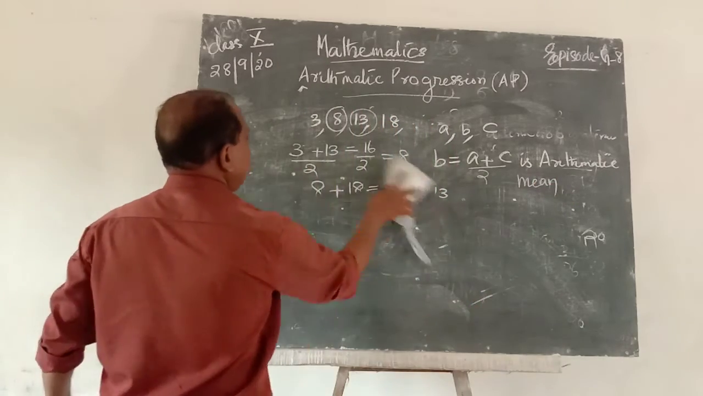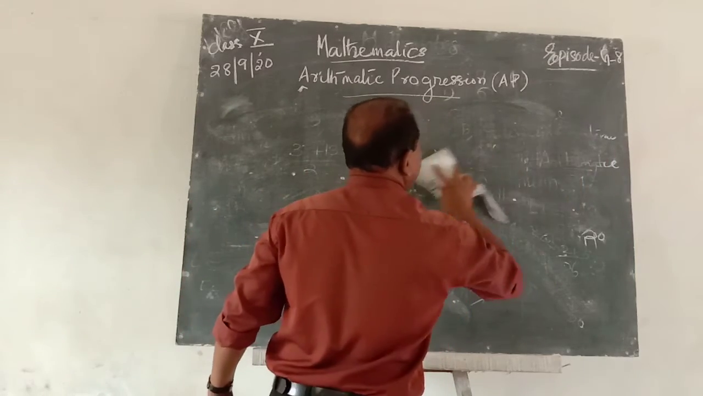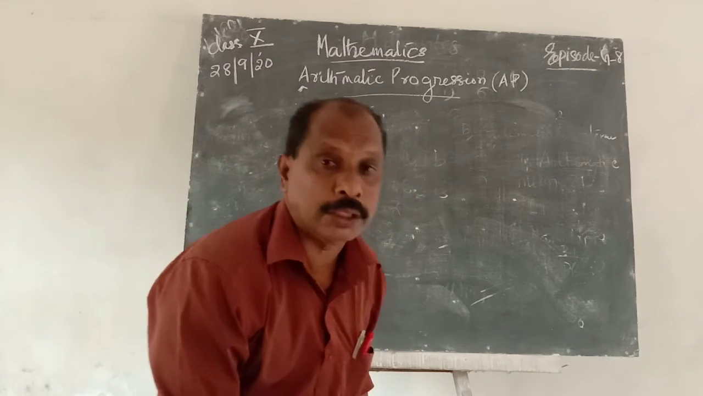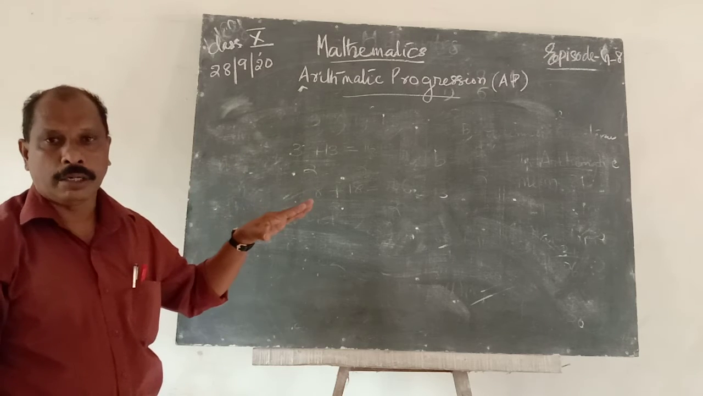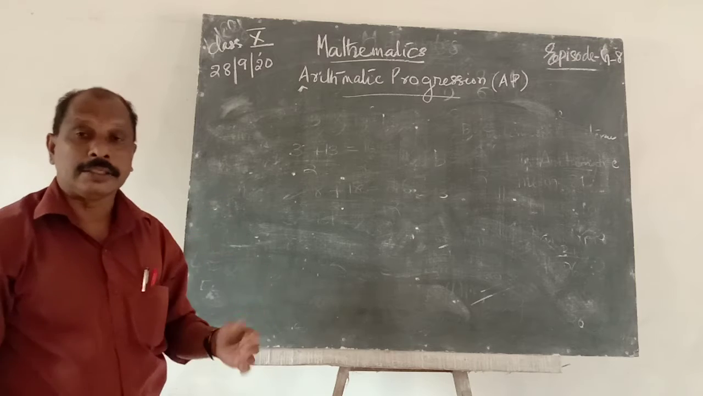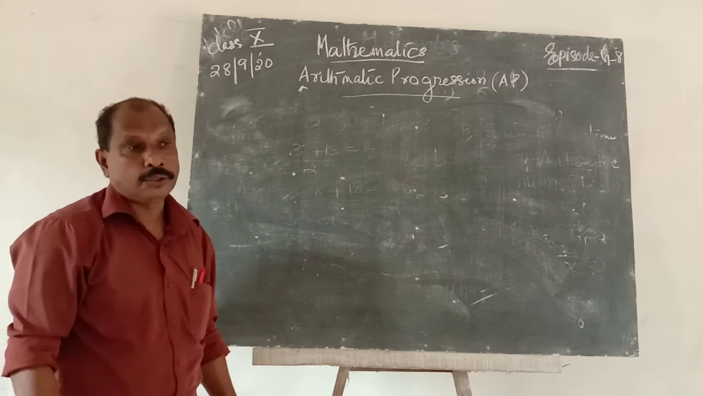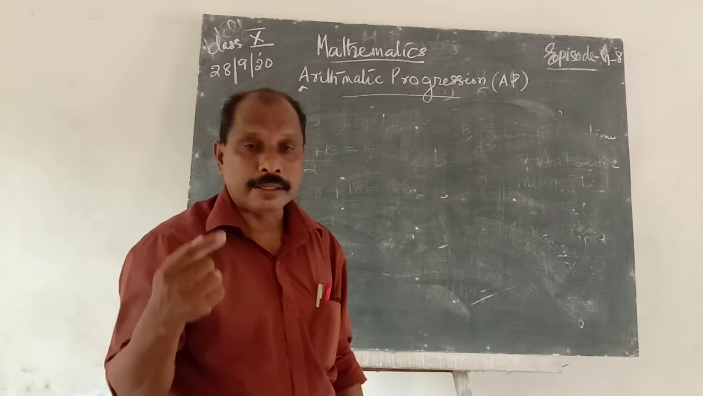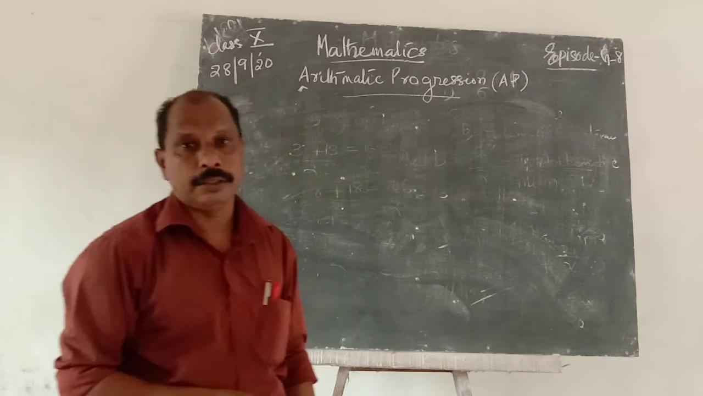Clear? That means there is a common number added to each term of that sequence. It is known as an arithmetic progression. If that progression is increasing, the common difference is positive. If decreasing, the common difference is negative. To find the common difference D, take any term minus the just preceding term. That is the common difference.